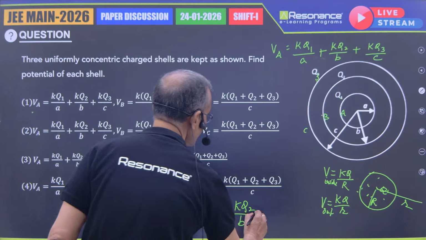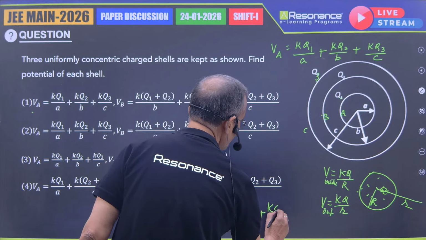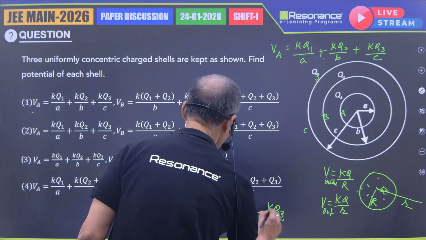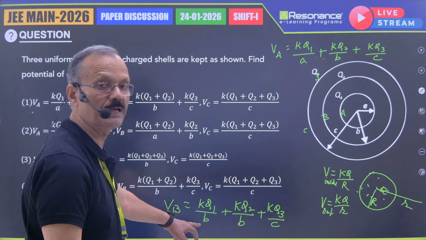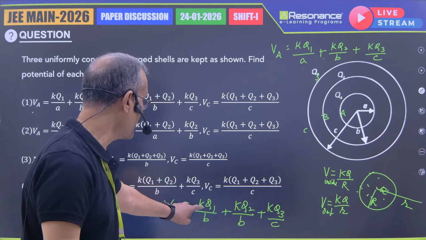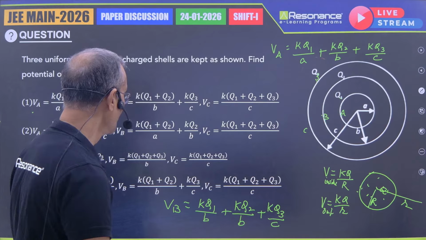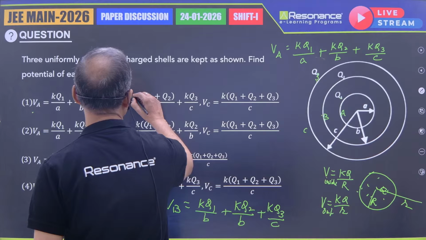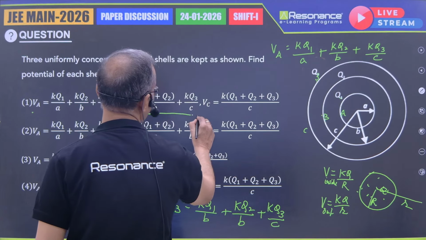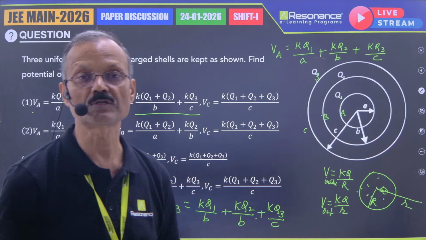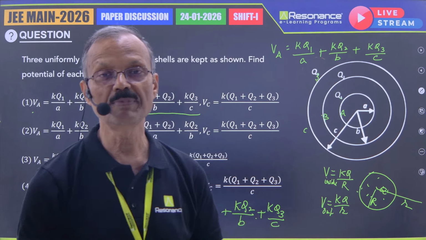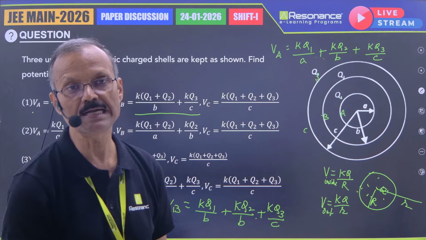So this will be KQ3 by C. Check where is the answer. If I take K by B common, this part will become Q1 plus Q2. So K(Q1 plus Q2) by B plus KQ3 by C. This is the electric potential on the intermediate shell having radius B.